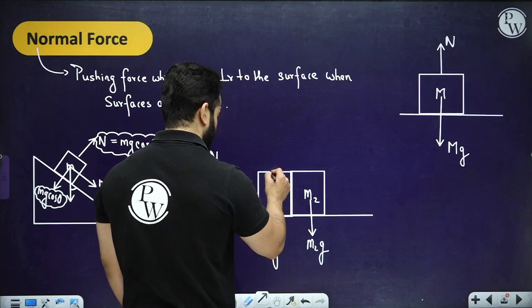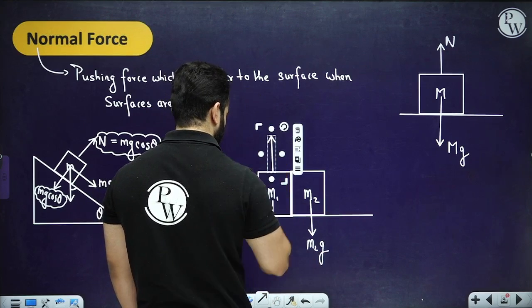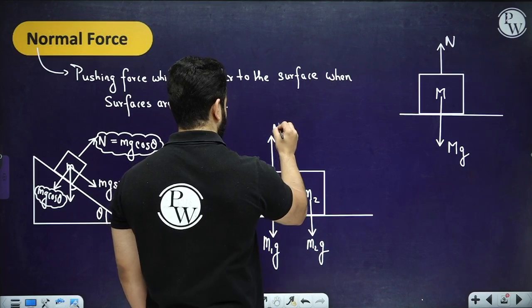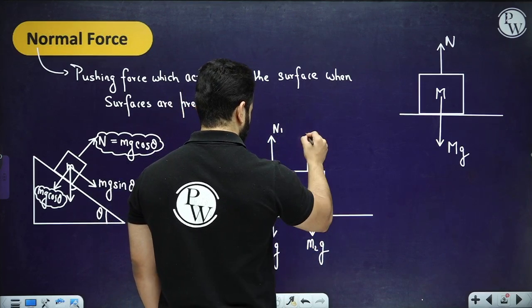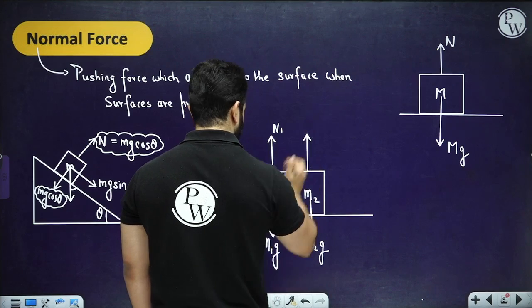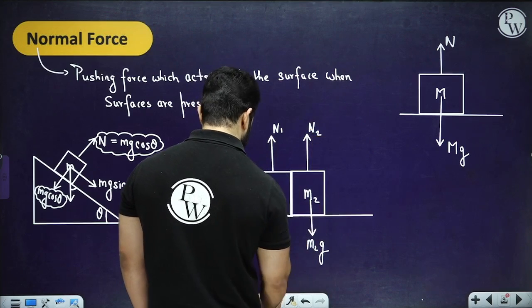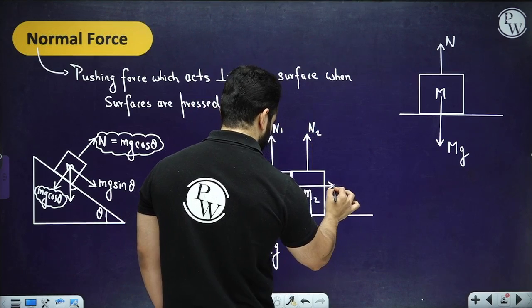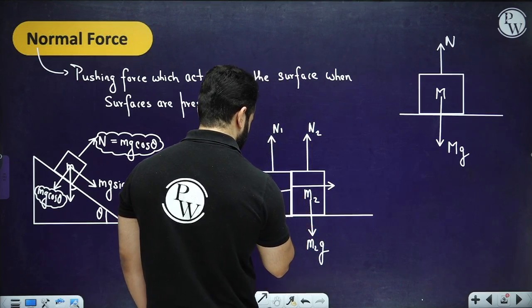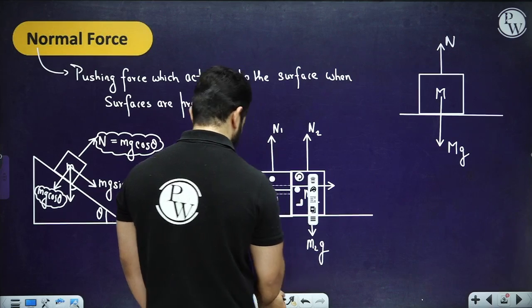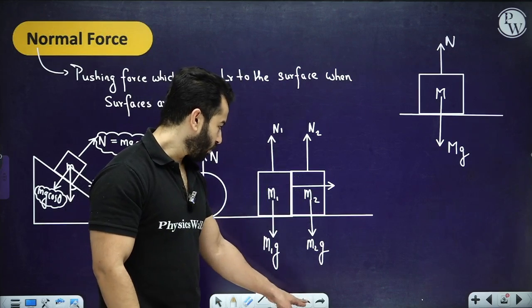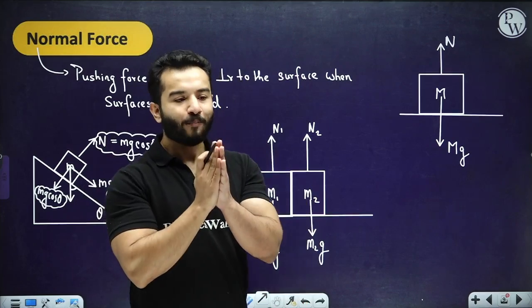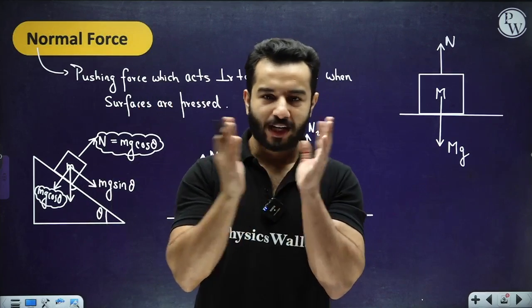Right? There's normal N1, there's normal N2, and then there's going to be a normal something like this, and there's going to be a normal something like this. Is that so? No, that's not correct, right? We are not going to draw these normals between them. If they're in contact with each other, I don't have any problem.